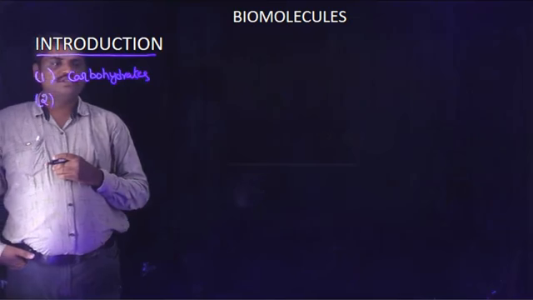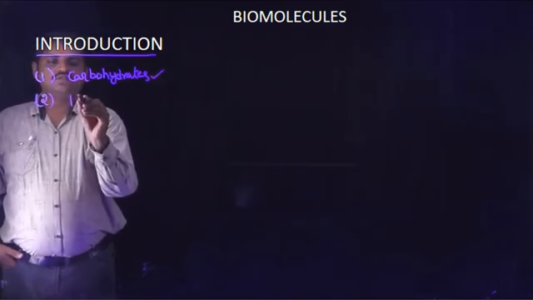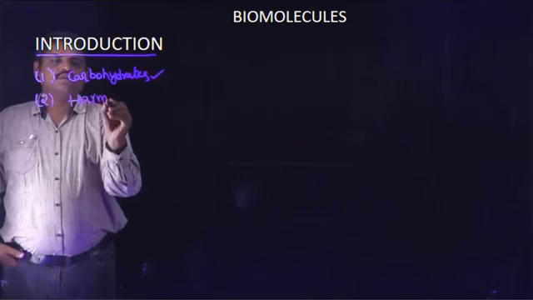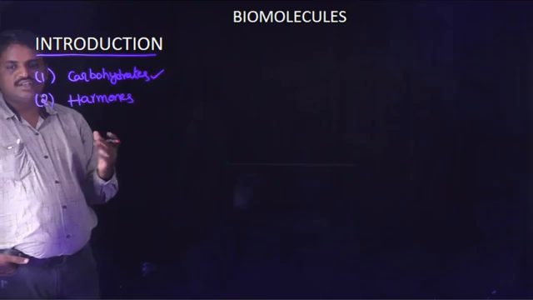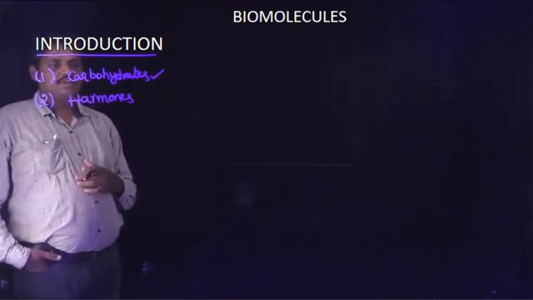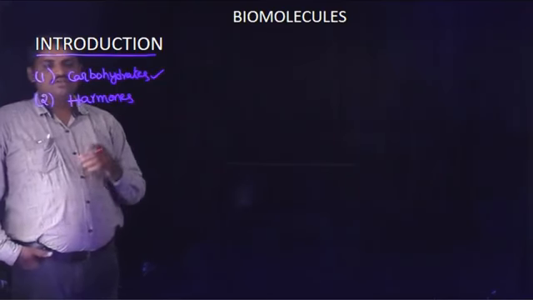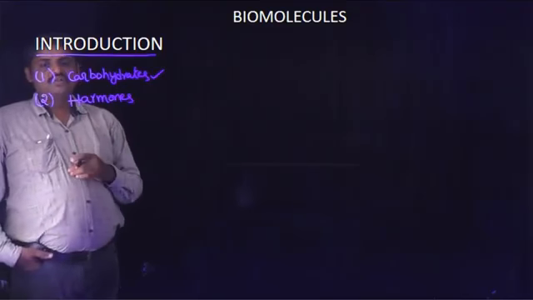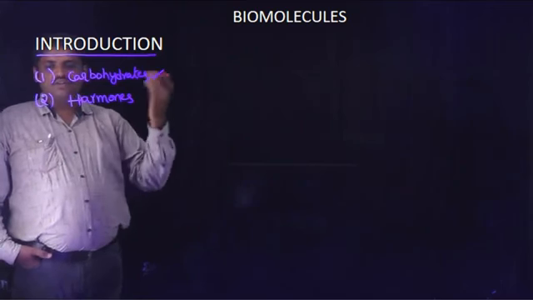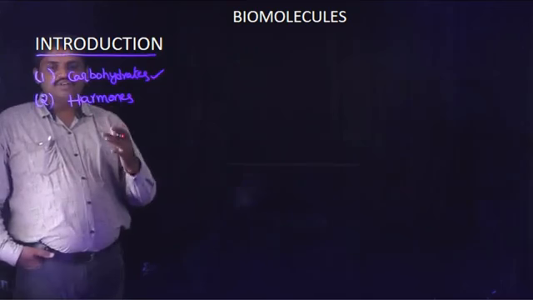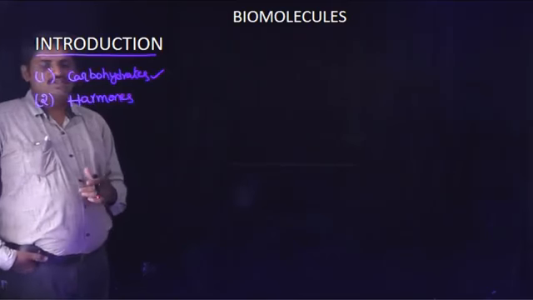The first example is carbohydrates, and the second example is hormones. Generally, many hormones are there in the human body. These hormones balance many molecules in our body. Hormones play a very important role in the existence of human life. Misbalanced hormones in our body create many health disorders. That is the importance of hormones, one of the important biomolecules in nature.